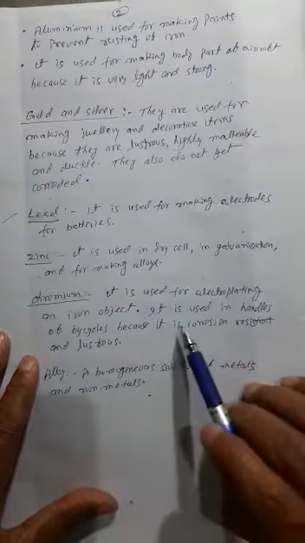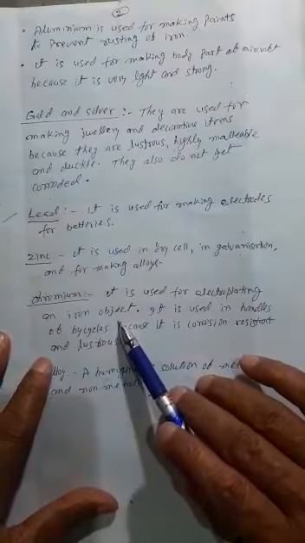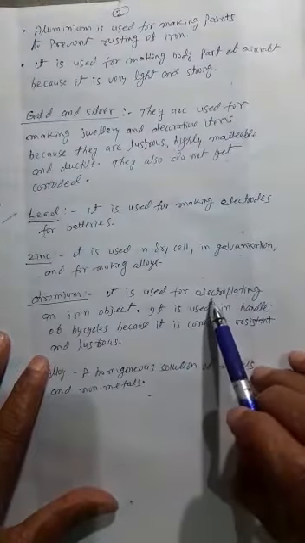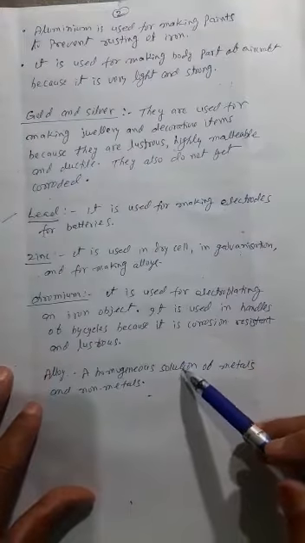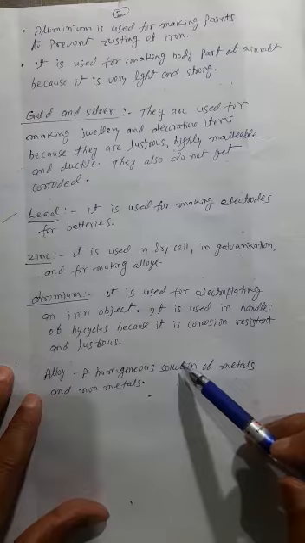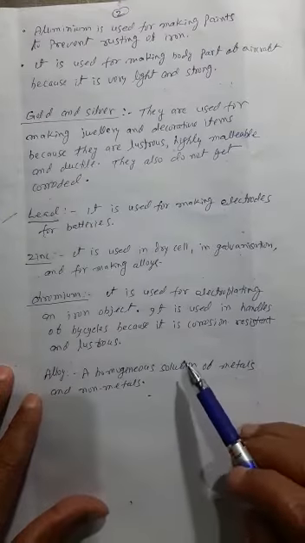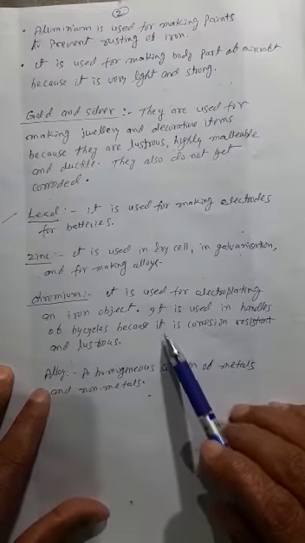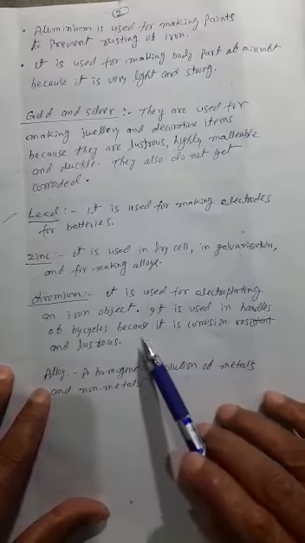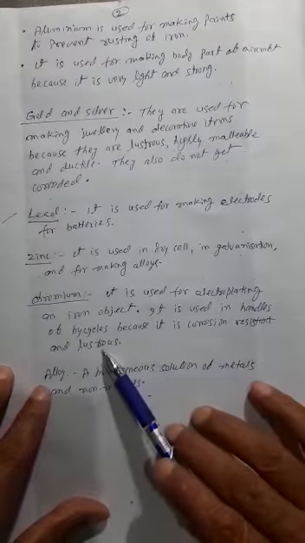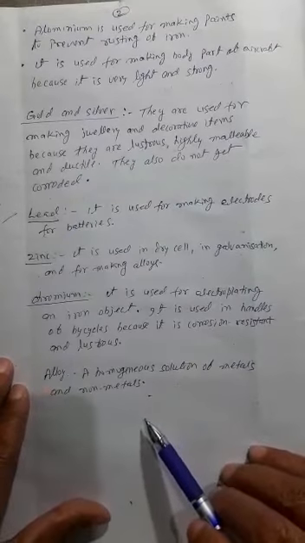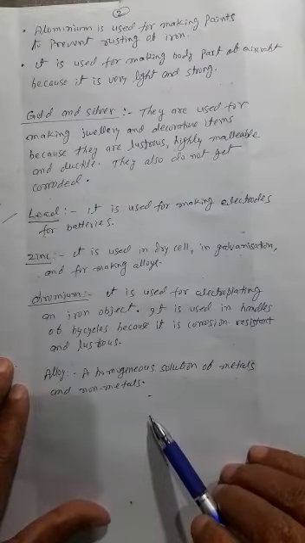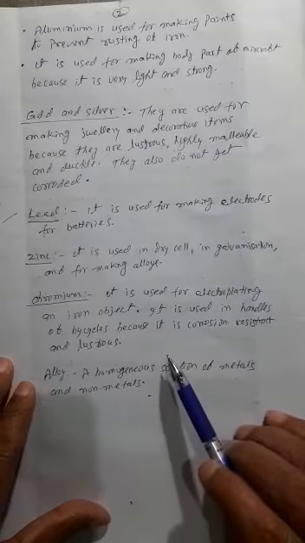Chromium. It is used for electroplating an iron object. In electroplating, a thin layer of the required metal is provided over another metal. A coating of the required metal is deposited over the other metal. It is used on handles of bicycles because it is corrosion resistant and lustrous. All of us use bicycles, and the handles of bicycles are very shining, with a white shine.